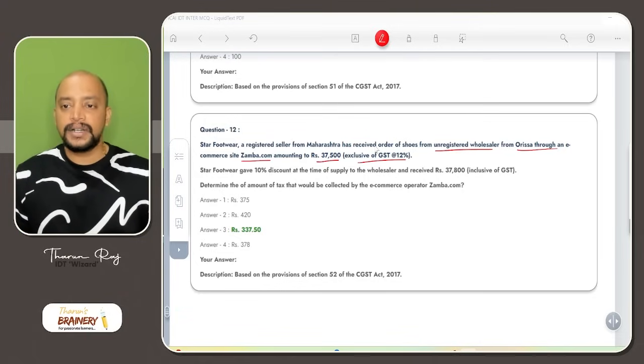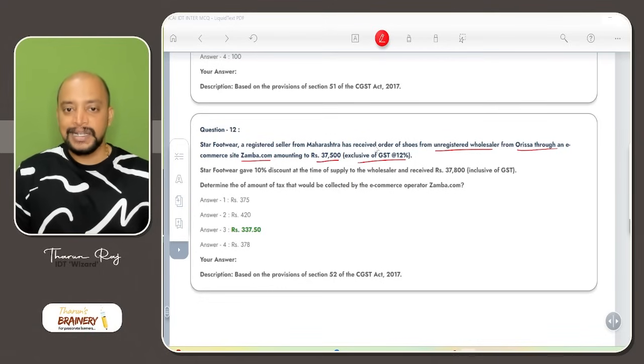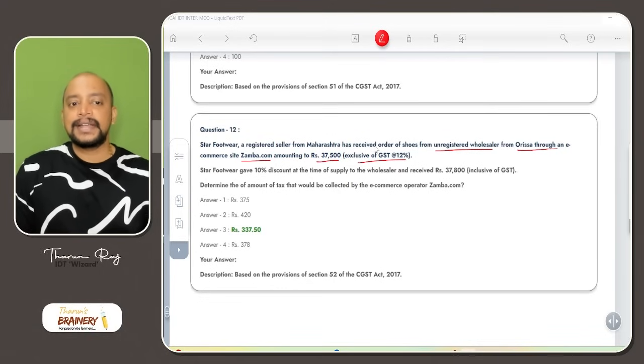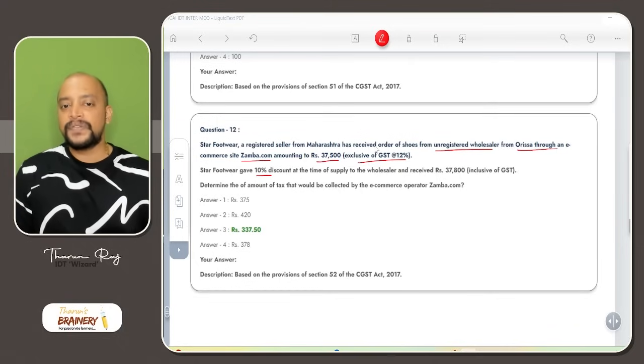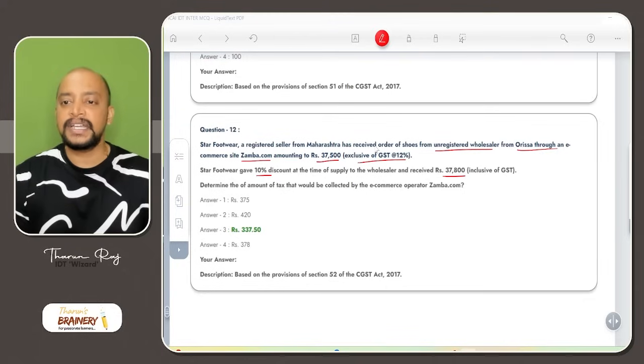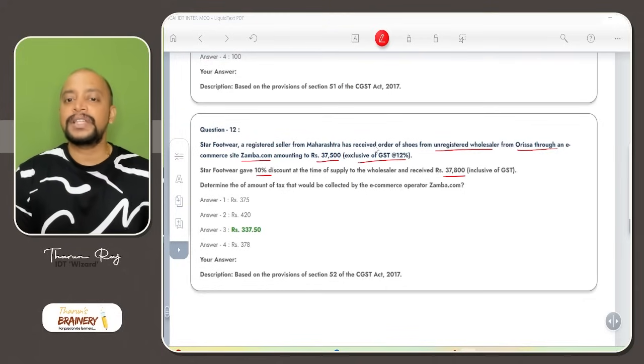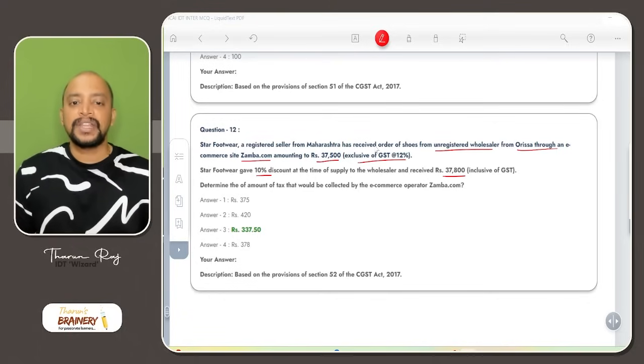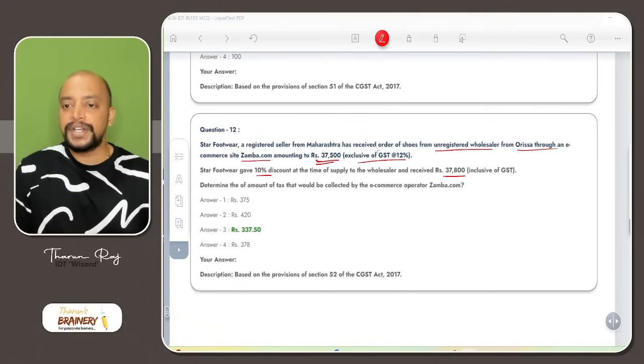Here, what is the invoice value? TCS will be computed on the invoice value. Invoice value is 37,500.